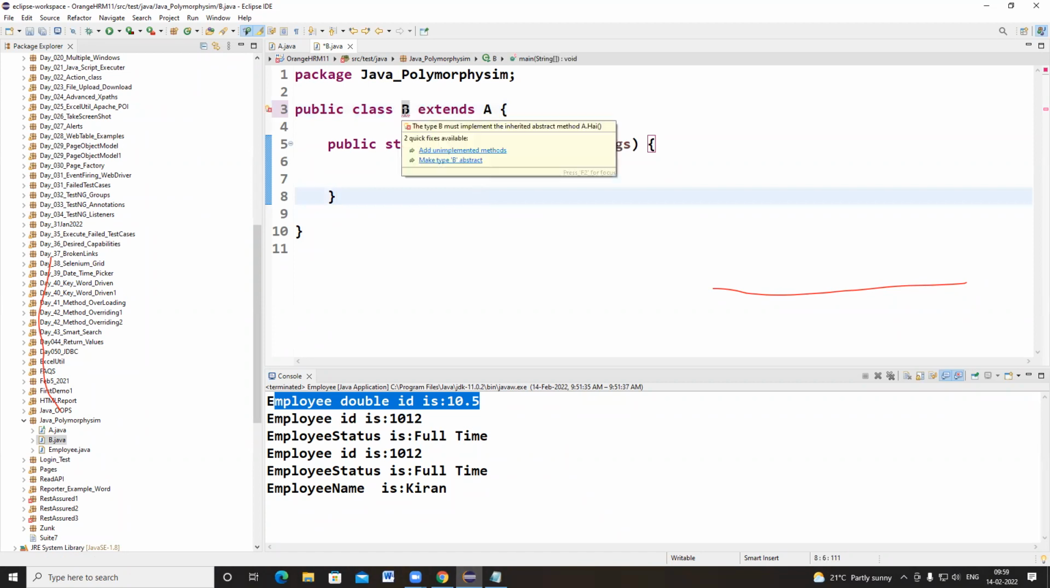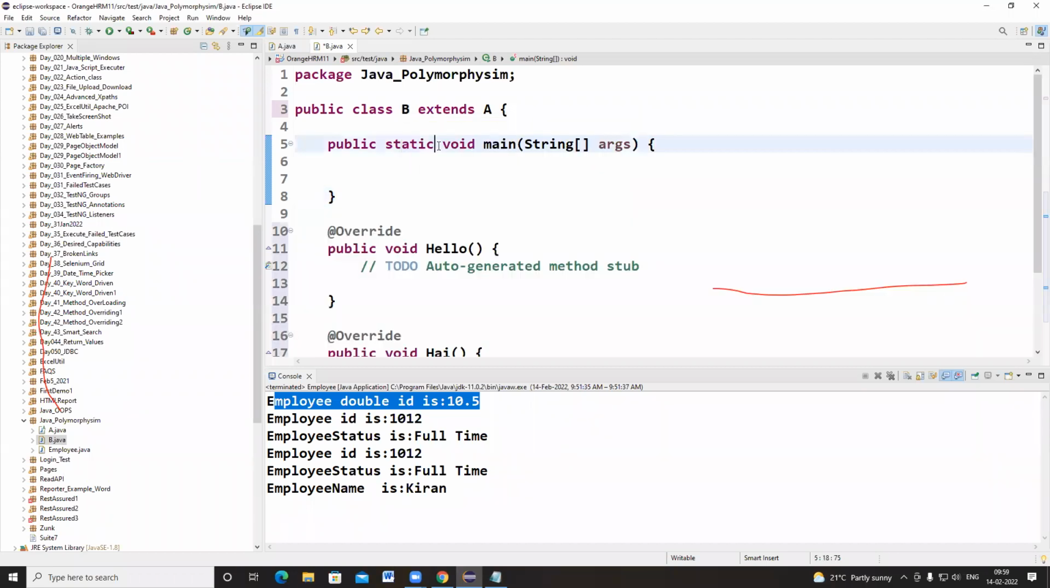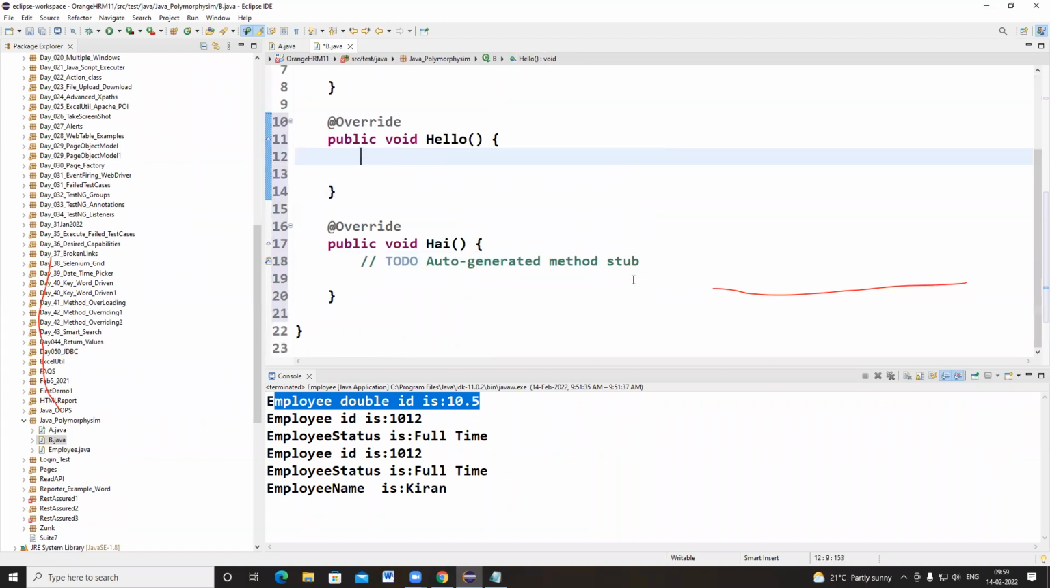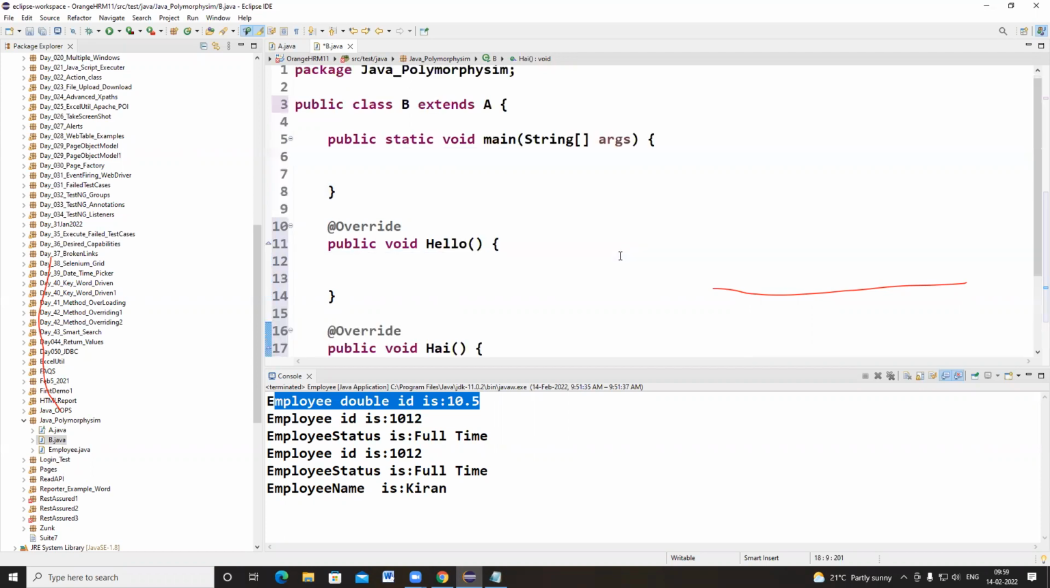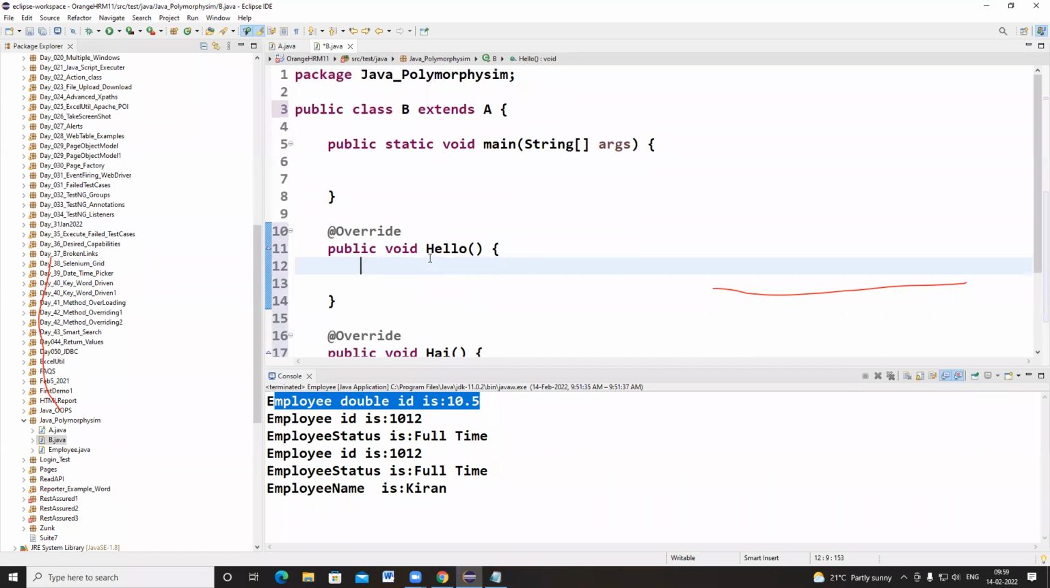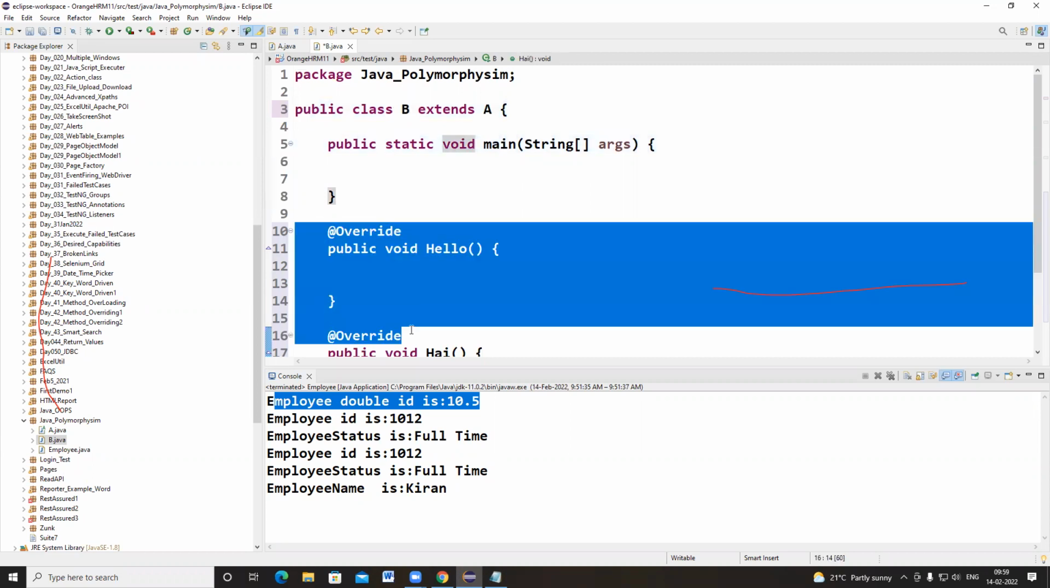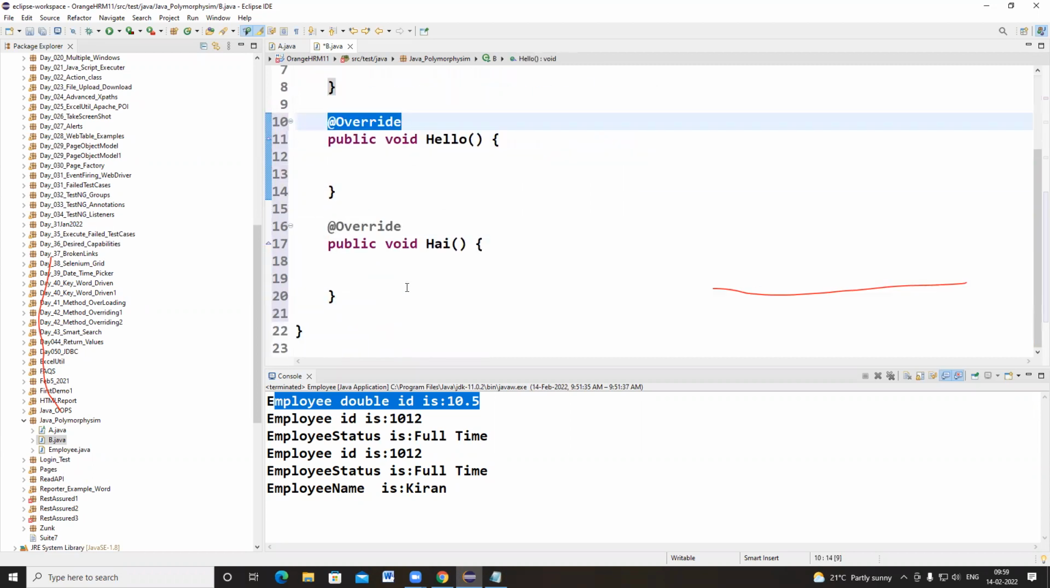See here, it is showing some error. I'm keeping the mouse over it and clicking on add unimplemented methods. See, those abstract methods' code has been generated. The B class we can call a child class. The A class we can call a parent class. The B class is implementing the methods of A. Whenever I click on add unimplemented methods, that code is generated, and with @Override, all these methods have been populated.